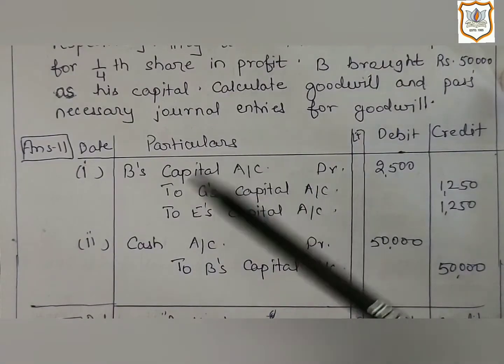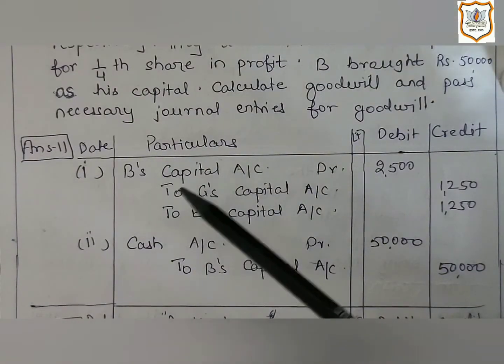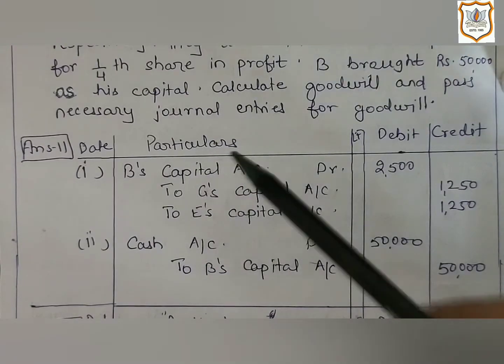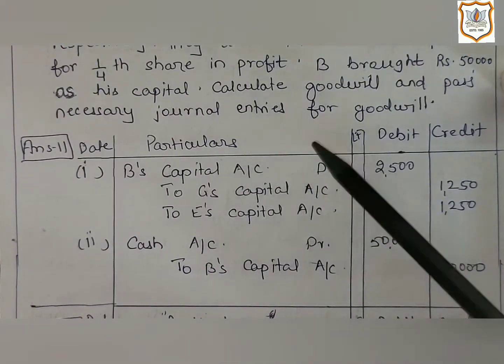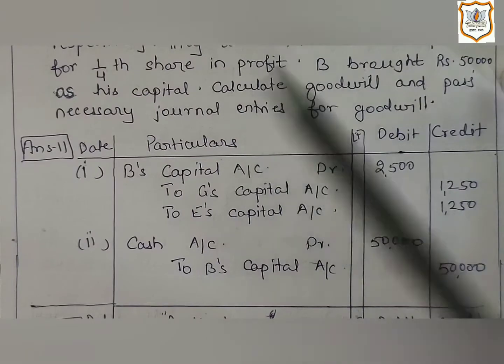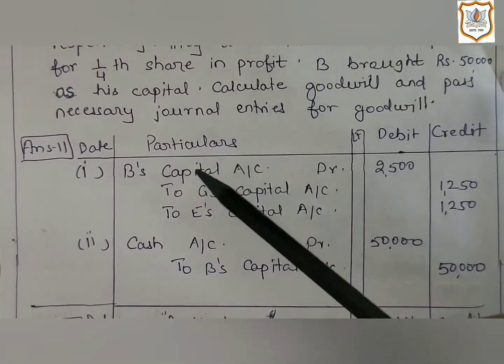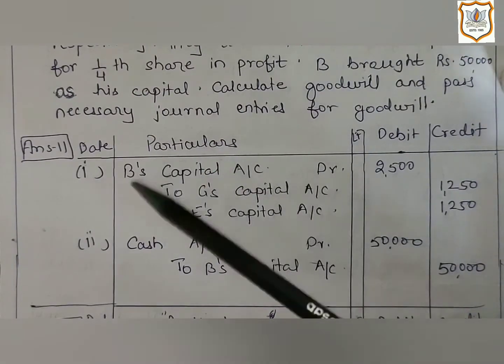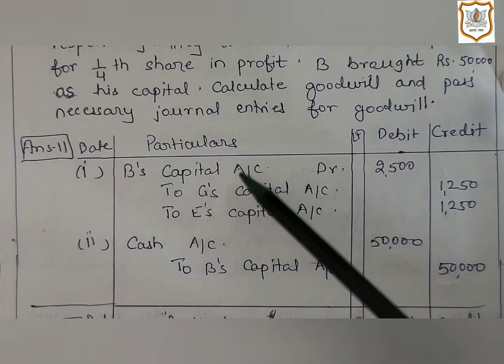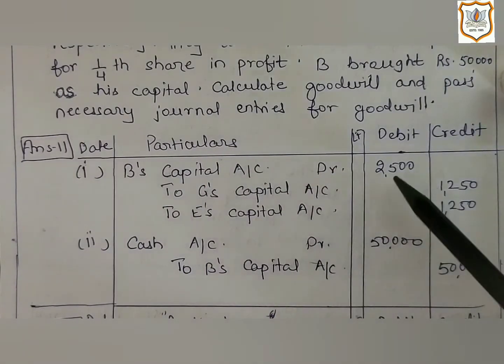Now let us see journal entry for this. See, here as B is a new partner and he is not able to bring his share of goodwill in cash, so here instead of debiting premium for goodwill, B's capital account will be debited by rupees 2,500.